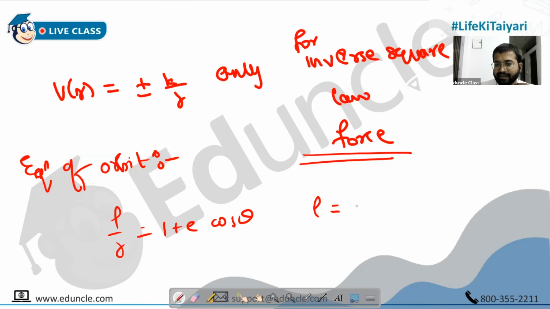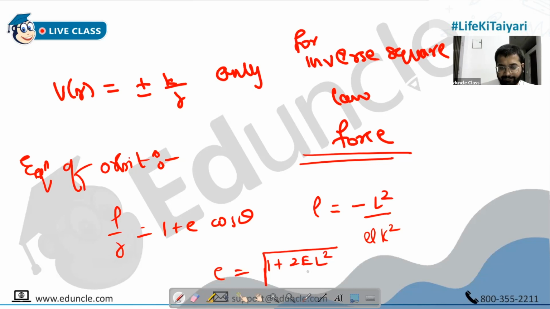L, latus rectum, that is minus L square upon mu k square. I roughly remember, but I will have to check. Yes, L square upon mu k square. And e, eccentricity, I think you will remember, that is square root of 1 plus 2 E L square by mu k square. Then it's fine.